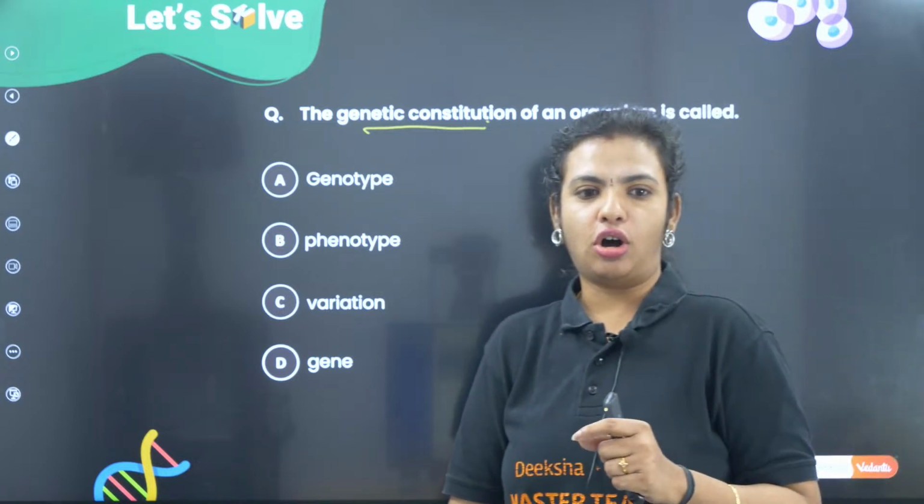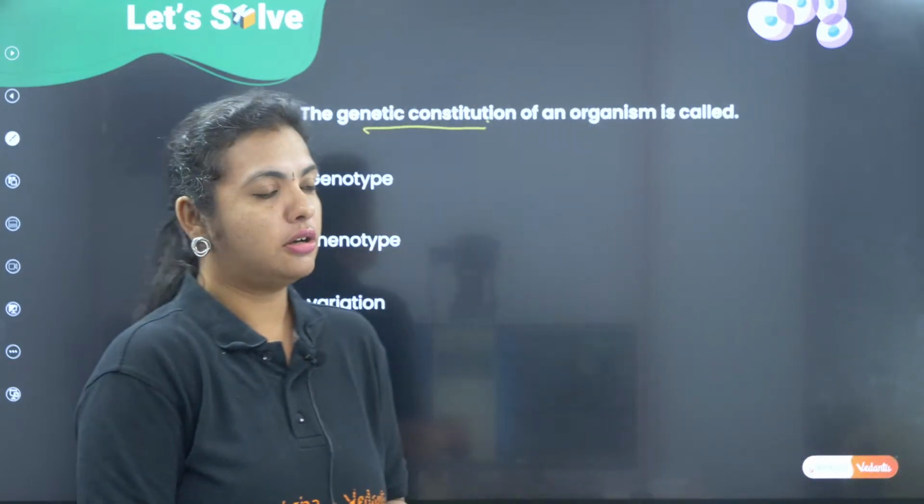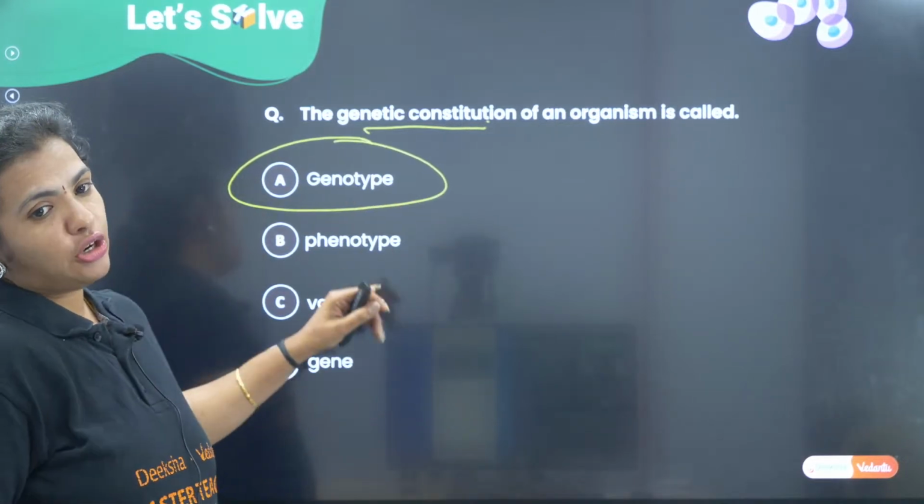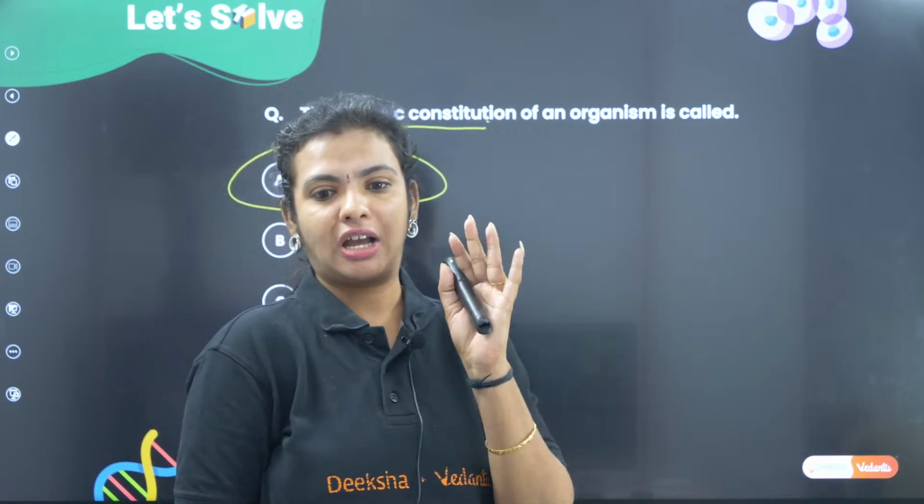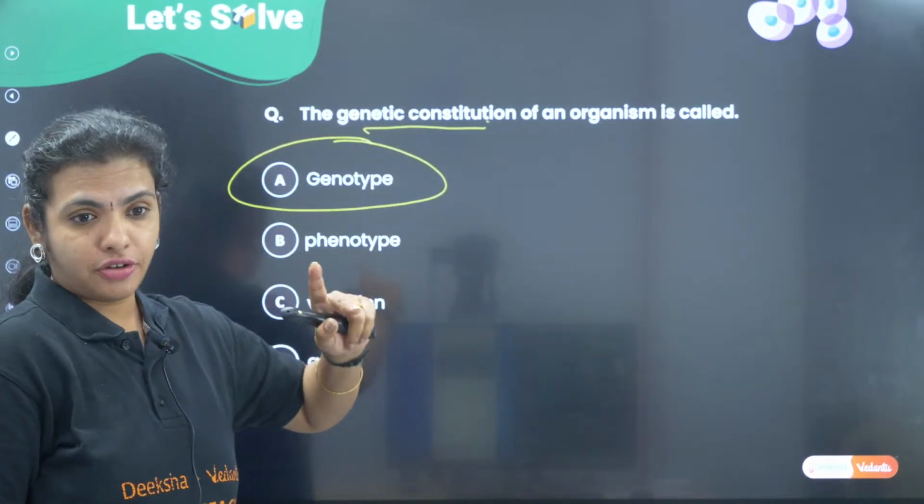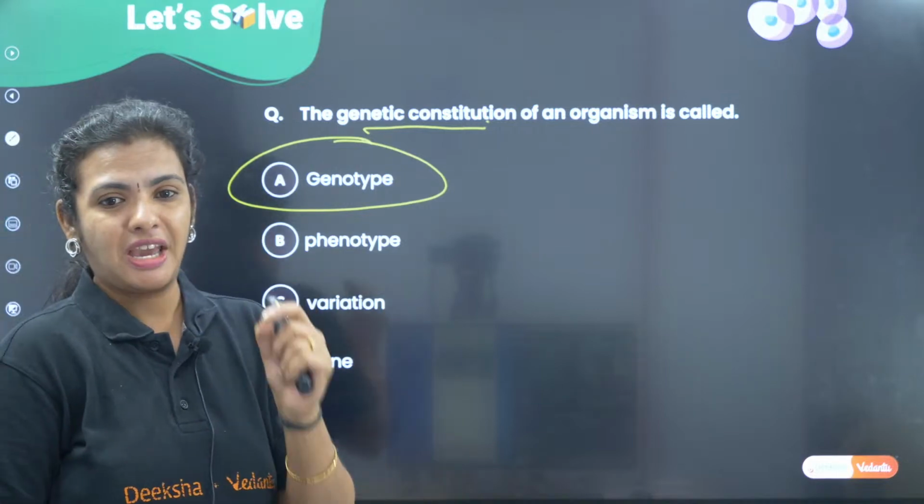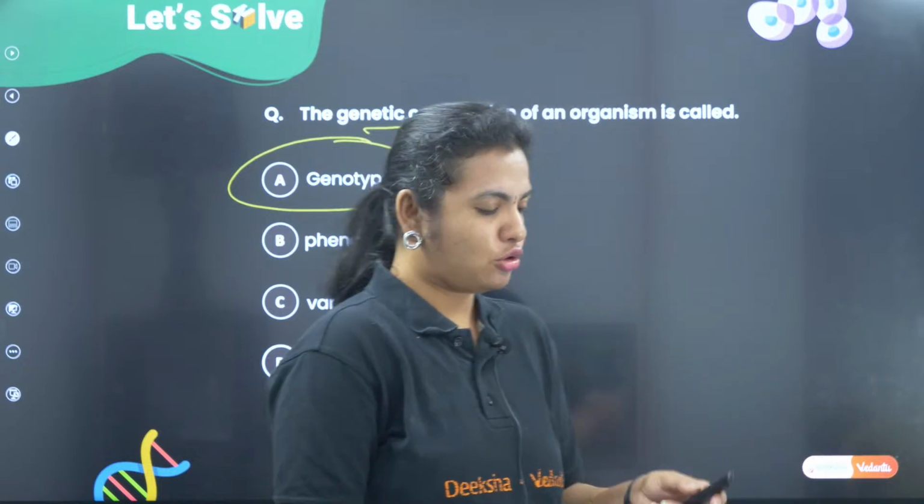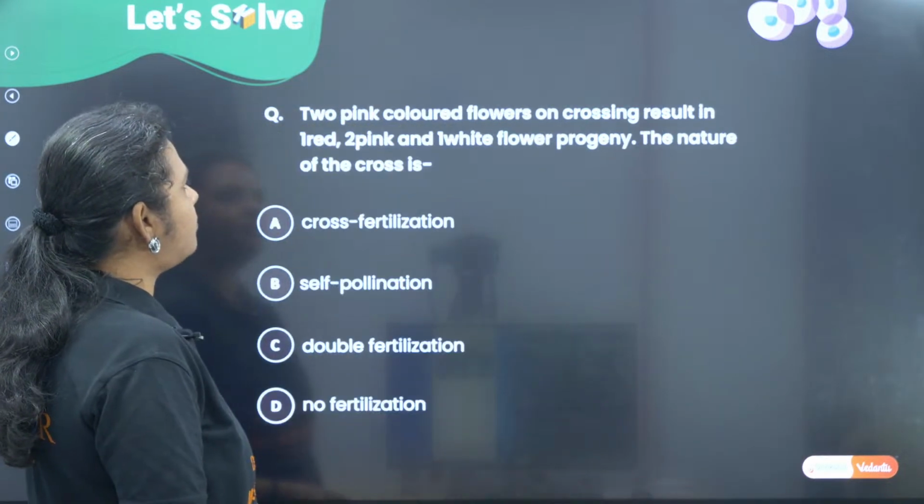Correct? Yes. So all of you have got it right. Let's not waste more time. So genetic constitution is called genotype. Phenotype is the morphological appearance of an individual. Variation is mixing of genes. Gene is the basic structural and functional unit of heredity. All right. Most of you have got it right.